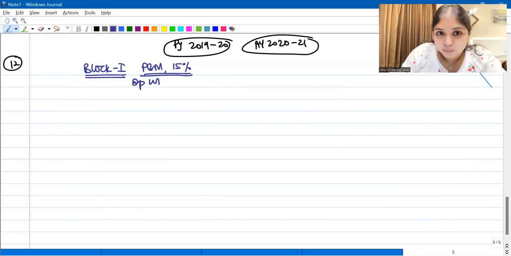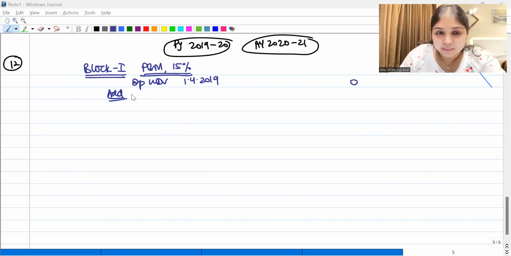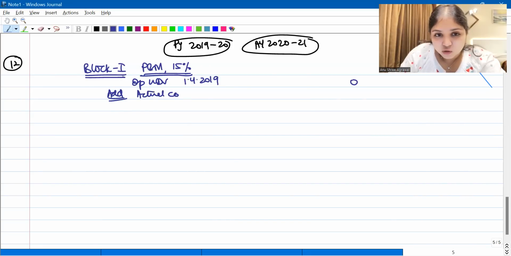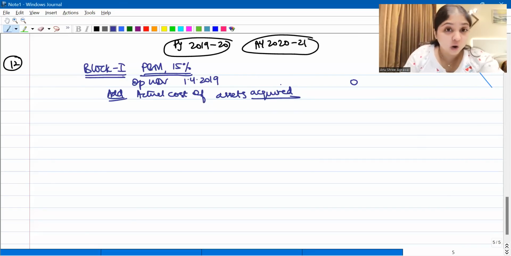Do we have any opening WDV on 1st April 2019? No. Then what do you add? After this, what is your next step? Your next step is add actual cost of assets acquired. This word acquired has a very important significance which you will understand through this question. Add actual cost of assets acquired.